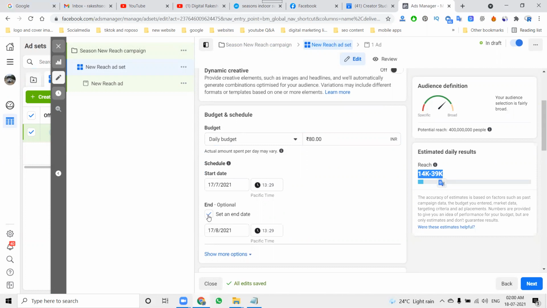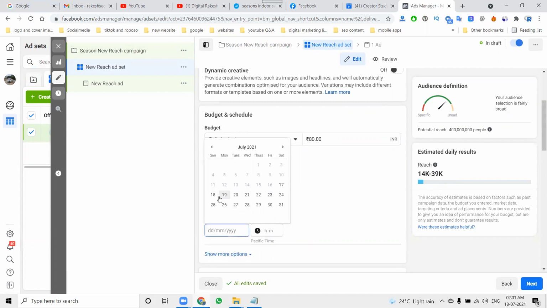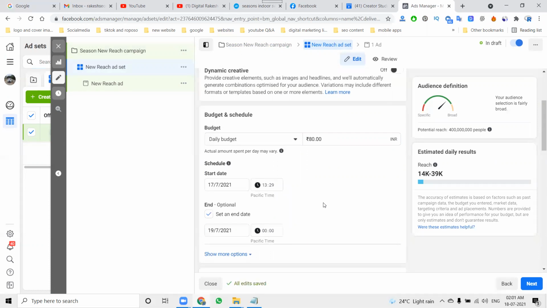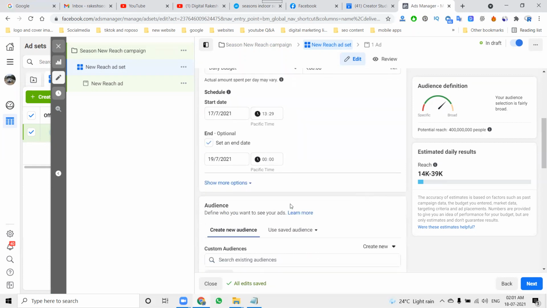Here they mention an end date, but I have not mentioned one, so the ad will run until it concludes. For only 1 day purpose, we can select the ad to run for only 1 day. 14,000 to 39,000 people will be reached.